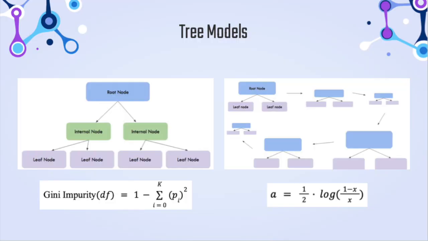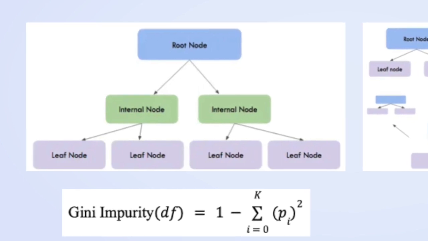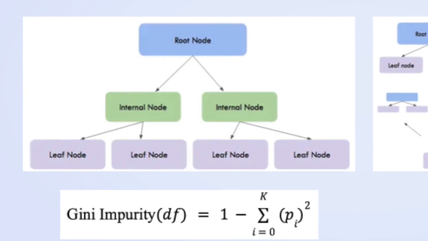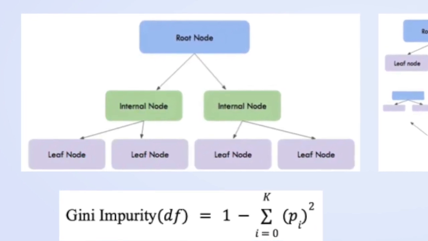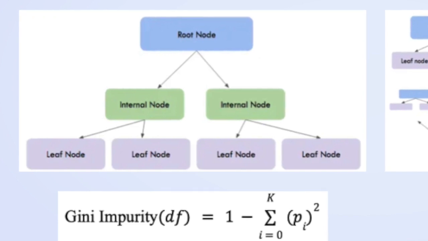Next, I created 4 decision tree models, and 2 of them are shown here, the basic decision tree model and the AdaBoost model. And so the decision tree model is basically a flowchart, and this flowchart is created by calculating the Gini impurity of each parameter, and then an optimal flowchart is created by determining which node has the lowest Gini impurity, and that's the root node or the top node, and then Gini impurity increases going down the flowchart.